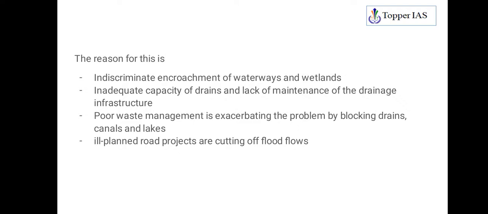Then ill planned road projects that are cutting off flood flows. So as I said earlier, flood water will be naturally flowing in a way, but these regions are now encroached by human beings because of construction of houses and all this stuff. So that is what we call ill planned road projects, which are cutting off flood flows. Remember that. So these are the main reasons why you see instances of urban flooding in India.